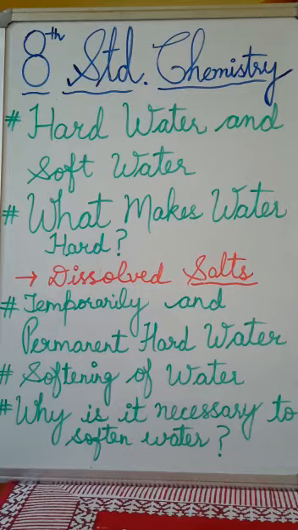So when a soap is treated with hard water, the calcium and magnesium salts of the fatty acids precipitate in the form of a scum. Fine. So scum is a layer of dirt or froth on the surface of a liquid. Fine. As a result, the soap is consumed, but no lather is produced.